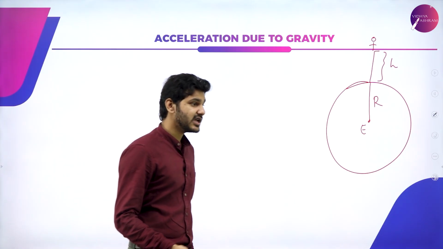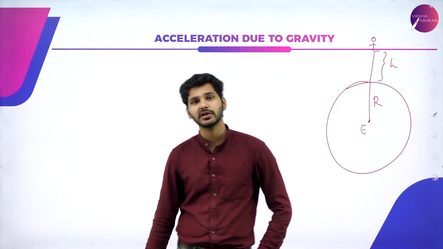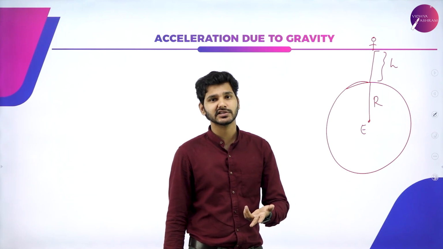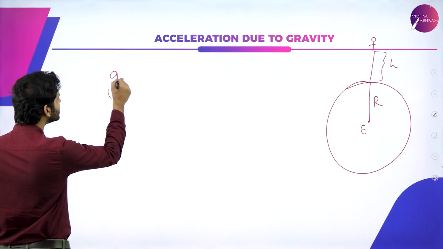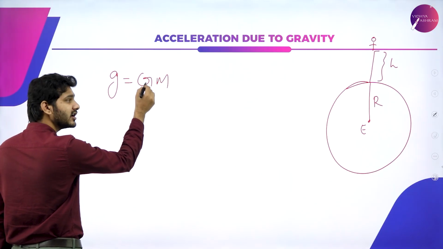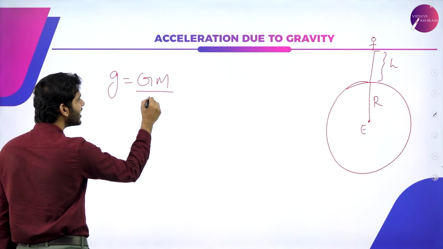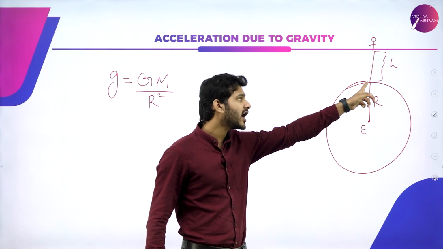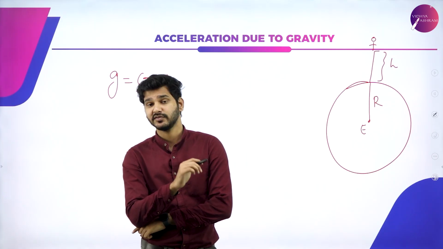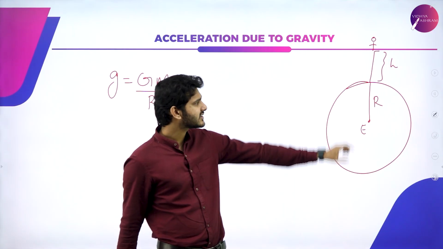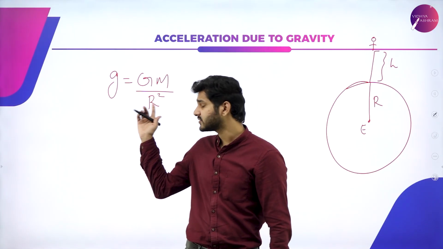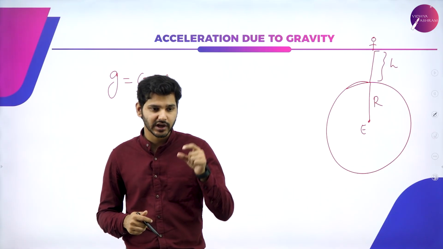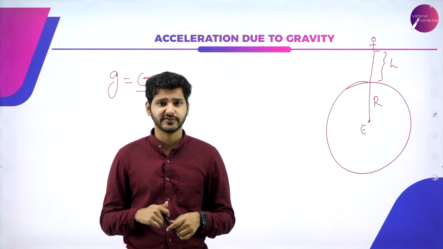Of course, sir, it will be different. Since we are way up in the air, the acceleration due to gravity will be lower. On the surface, we will feel it to be 9.8 meter per second square, because again the equation states that g is equal to capital G M, where G is the gravitational constant and M is the mass of the planet, divided by r square. R is the radius of the planet. Now I am standing a little bit above. There was a smart student: but sir, this particular height is very small compared to this radius, so there won't be much change. That is also true. At very small heights, there won't be such a huge difference.